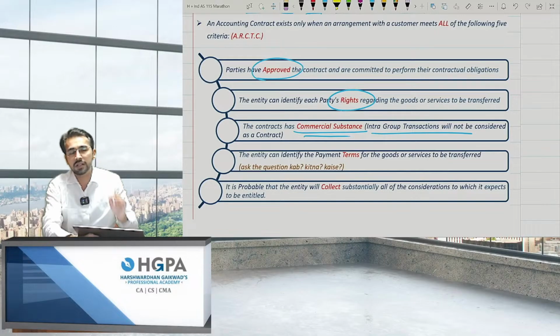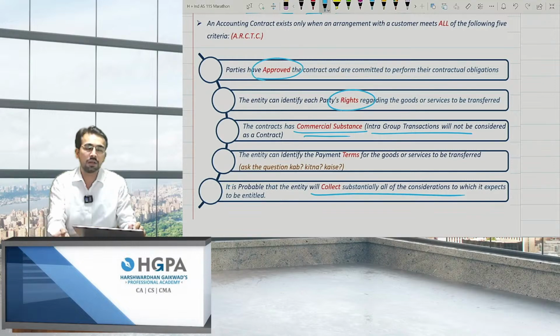That means the terms and conditions should be very clear: how much to pay, when to pay, and in what sense you will pay. Will you transfer to an account or pay by check? And next, it is probable that the entity will collect substantially all the amounts. That is, it should not be doubtful. If you are doubtful, you should not consider the revenue.